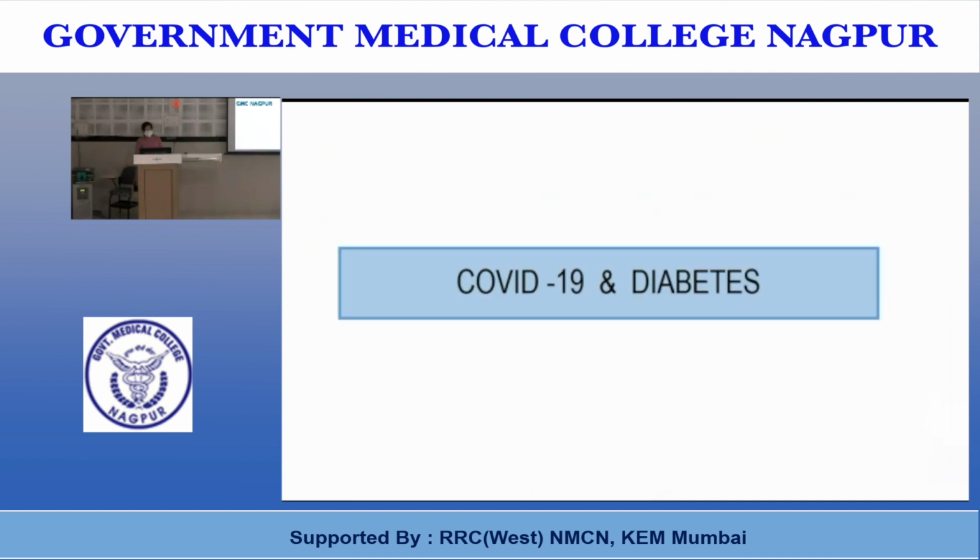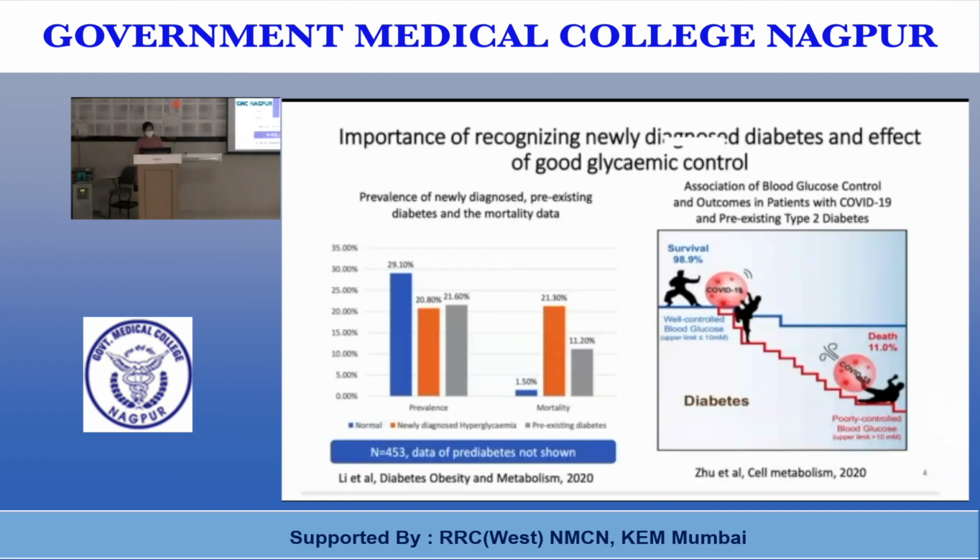COVID-19 and diabetes. This is a slide showing that the prevalence of new onset hyperglycemia is equal to pre-existing diabetes, and the mortality of newly diagnosed hyperglycemia is almost equal to, or even more than, that of pre-existing diabetes. Patients with well controlled blood sugar have better survival than those with poorly controlled blood sugar.